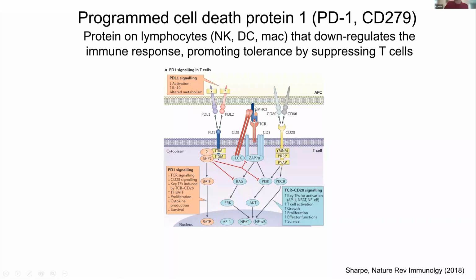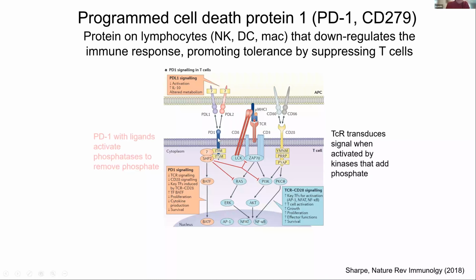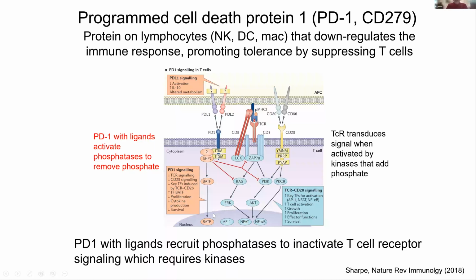And in order to get this signal, this recognition, the T cell receptor has to get activated by kinases that add on a lot of phosphates. This PD-1 here on the T cell, with its ligands, if they get activated, they turn on a bunch of phosphatases to remove the phosphate. So the PD-1 with its ligands recruits phosphatases to inactivate this T cell receptor, which requires phosphates to be there.